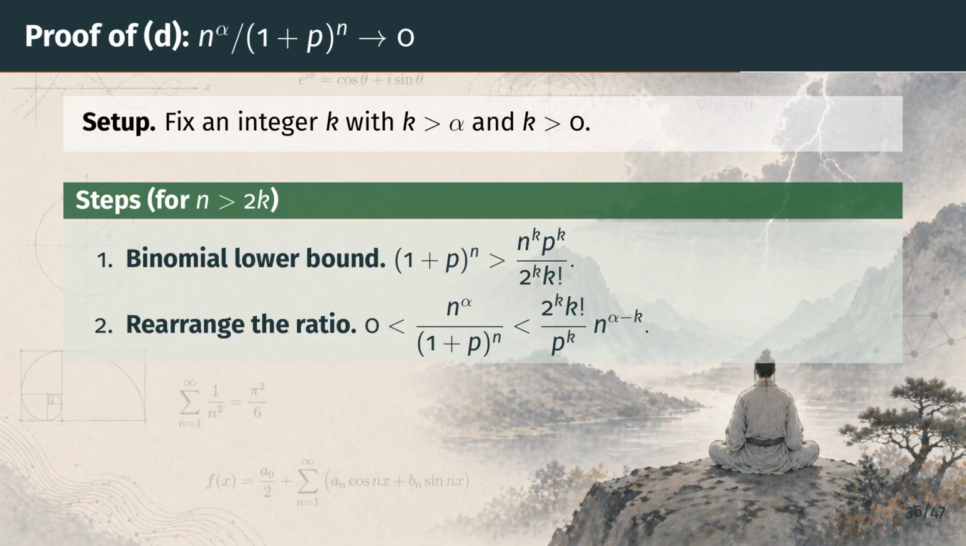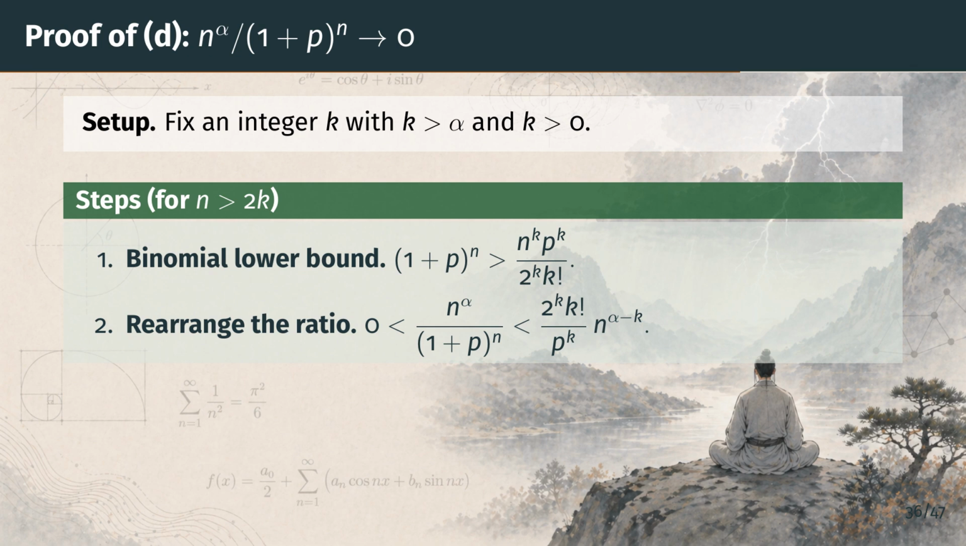Step 2 just divides. The numerator is n to the alpha, and the denominator is bounded below by n to the k times p to the k, divided by 2 to the k times k factorial. Inverting and multiplying gives the bound on the slide. The ratio is less than a fixed positive constant times n raised to the power alpha minus k.